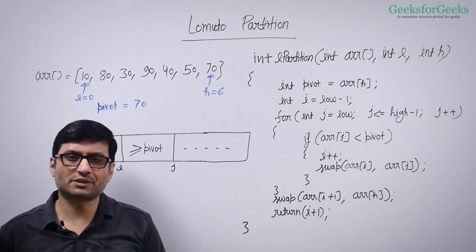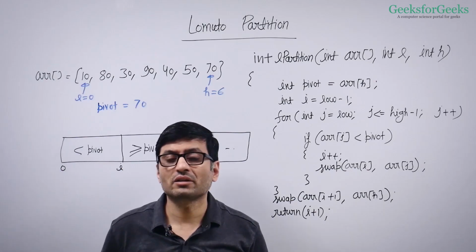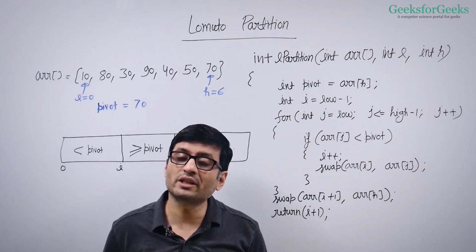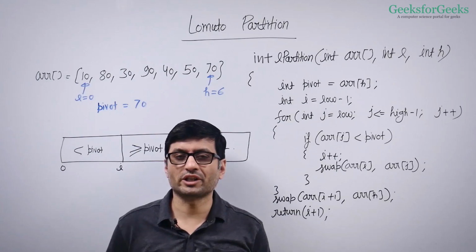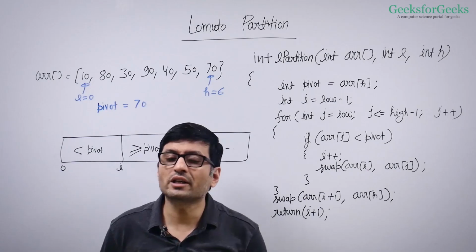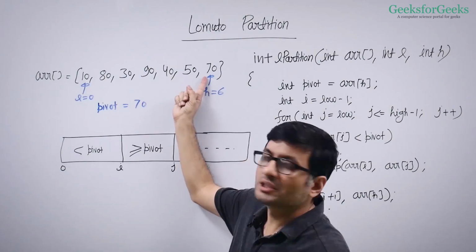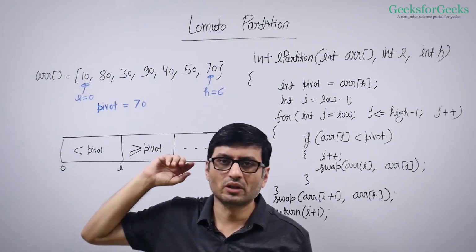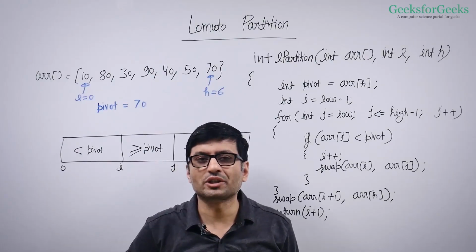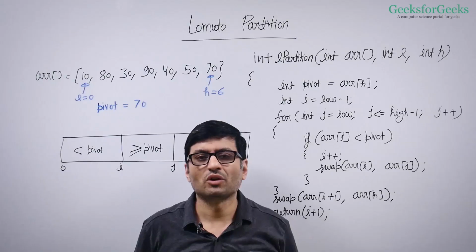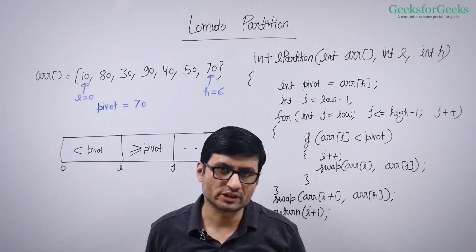Also, in the previous video, I considered that the pivot is given as an input, right? We were taking P as an input. Here, we are going to assume the pivot is always the last element. Later we'll talk about a modification to this code when the pivot is not the last element.